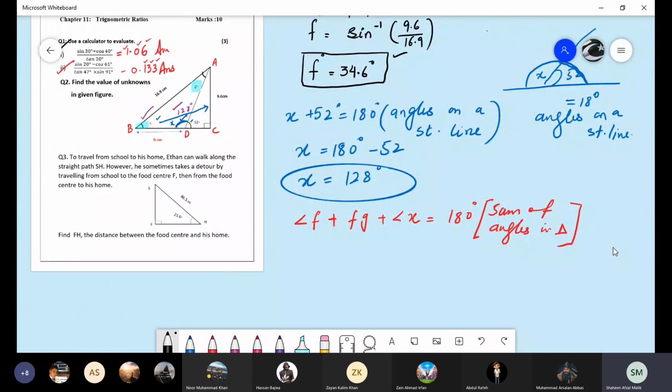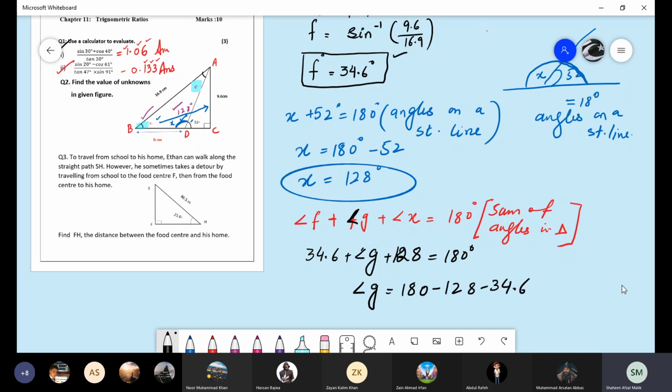Easy method. You just get the value 34.6. This is angle G. Angle x is 128, and the sum is equal to 180 degrees. Because we want to find angle G, it will be 180 minus 128 minus 34.6.